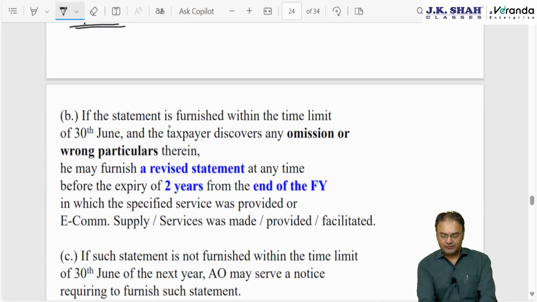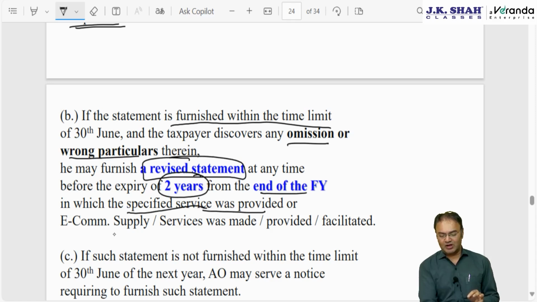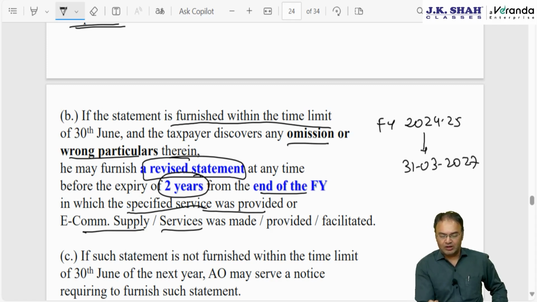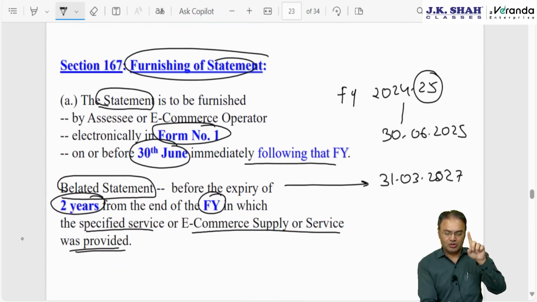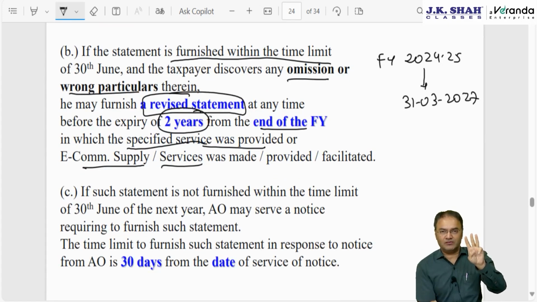However, if the statement is furnished within the time limit and the assessee discovers any omission or a wrong statement, then it can furnish a revised statement, again with the same time limit of 2 years from the end of the financial year in which the specified service was provided or there was a supply of e-commerce goods or provision of e-commerce services. That means for financial year 24-25 it can be furnished up to 31st March 2027, belated. Original by 30th June, belated by 31st March 27, revised also by 31st March 27.